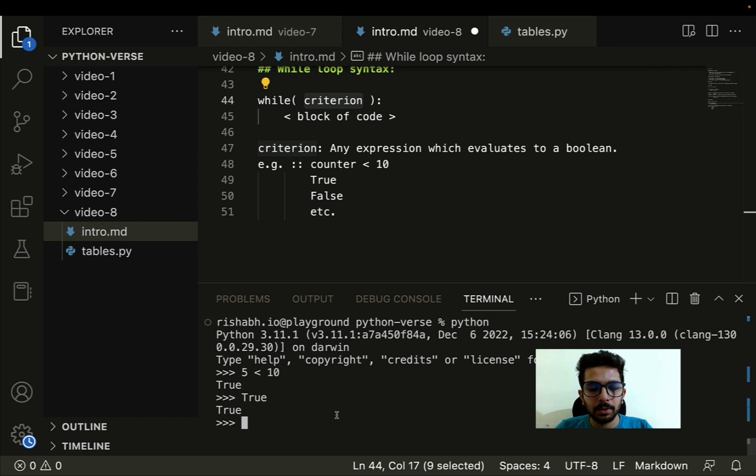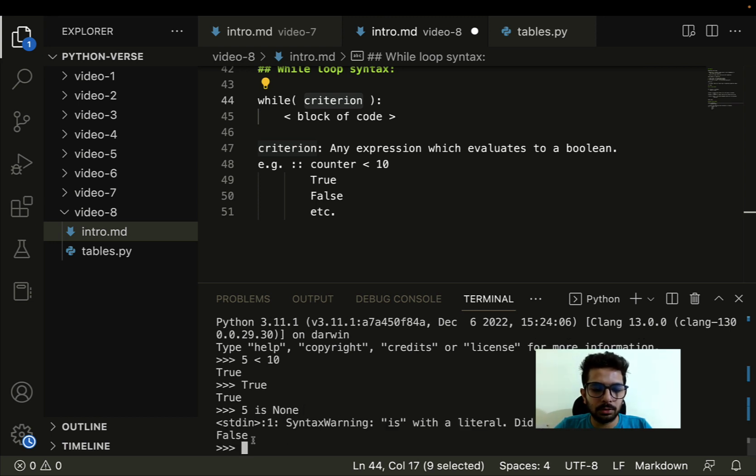criteria. So for example, let's say 5 is none. None means something which is having no value, but because 5 is an integer, that means it's not none. So this will return a false.